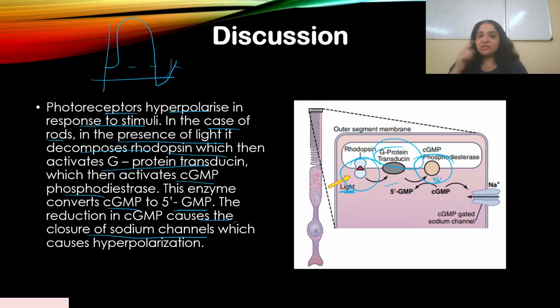So that is why when light stimulus is given, hyperpolarization happens, not depolarization. Please don't confuse this. In rods and cones, hyperpolarization happens due to light stimulus. So closure of sodium channels causes hyperpolarization, and how that happens is through these reactions.